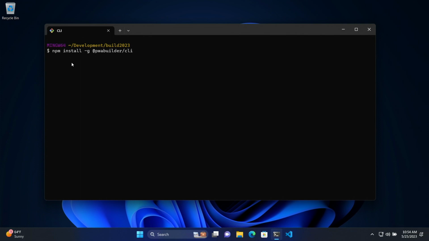So to save time, I'm actually not going to install this in real time. I already installed this on my machine. So all I've got to do is simply type pwa create, and then add an app name that you prefer. Let's call it build demo, build day demo. And behind the scenes, this command is going to go to GitHub, and then it's downloading or cloning a GitHub repo called PWA Starter, which is a boilerplate template